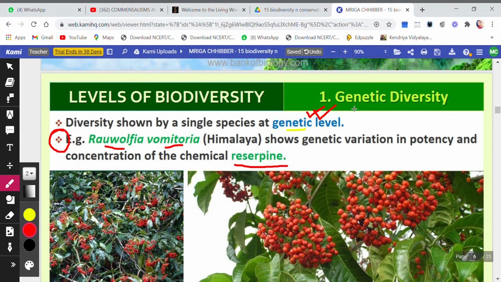As the name suggests, the diversity at genetic level. So diversity shown by a single species at genetic level is called genetic diversity. Now examples are again very important in this chapter. First is Rauwolfia vomitoria, which shows genetic variation in the potency and concentration of a chemical. That means the chemical reserpine is present in Rauwolfia, but the amount of chemical differs.